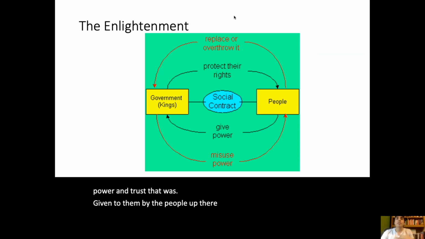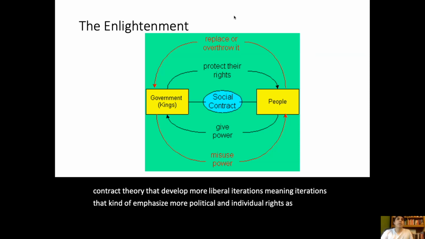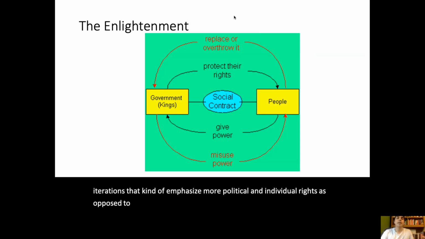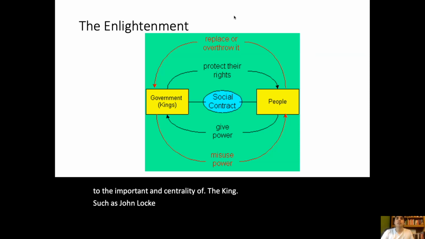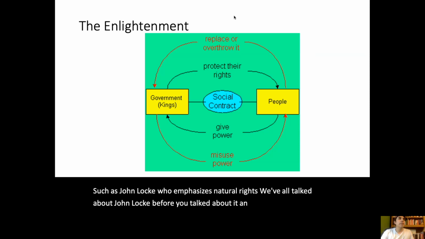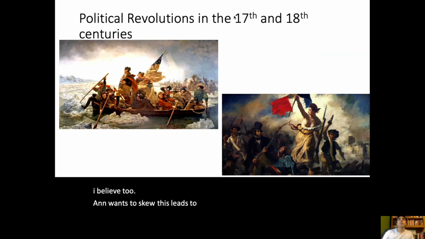There are all kinds of iterations of social contract theory that develop, more liberal iterations, meaning iterations that emphasize political and individual rights as opposed to the importance and centrality of the king, such as John Locke, who emphasizes natural rights. We've all talked about John Locke before. You've talked about it in 8th grade and 7th grade, I believe, too. And Montesquieu. This leads to political revolutions, right? So it inspires political revolutions to take place.